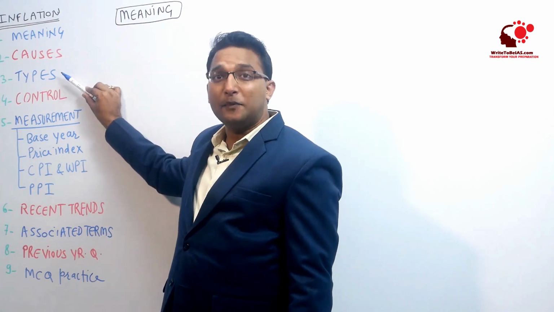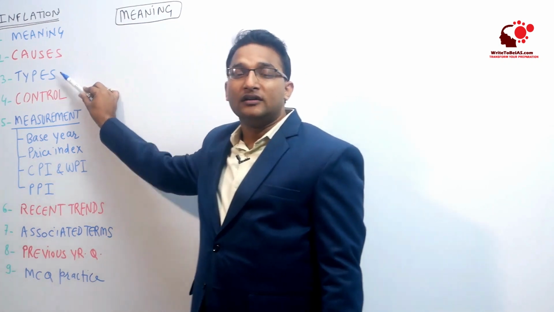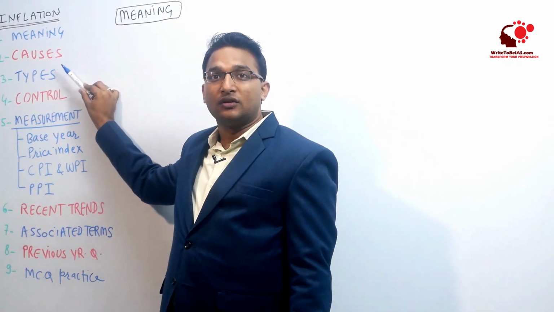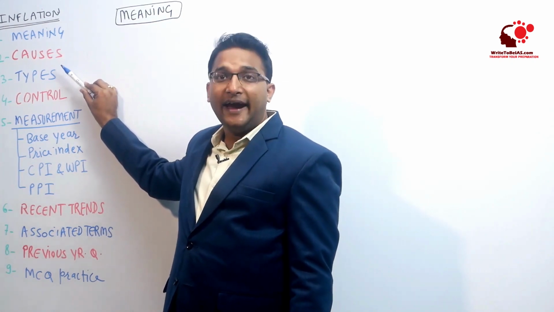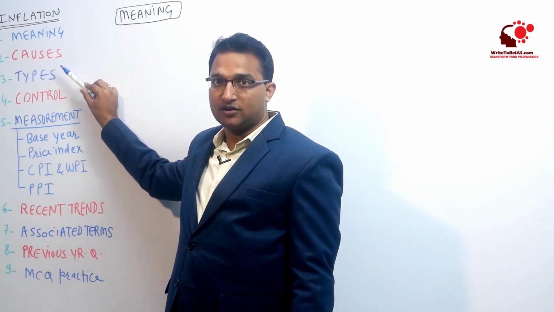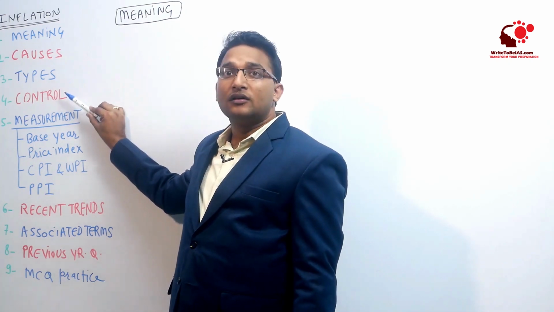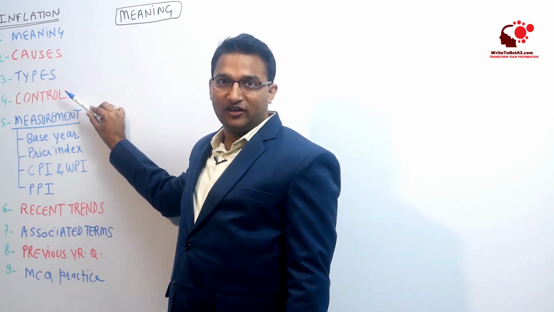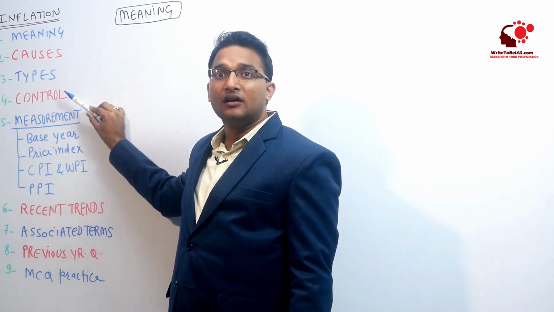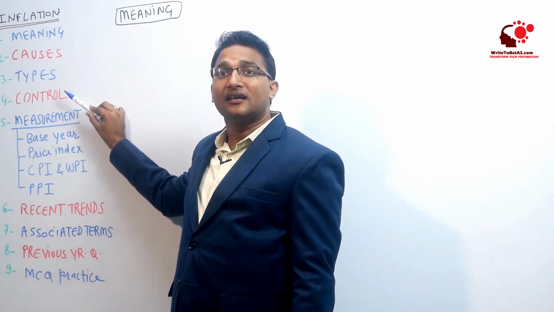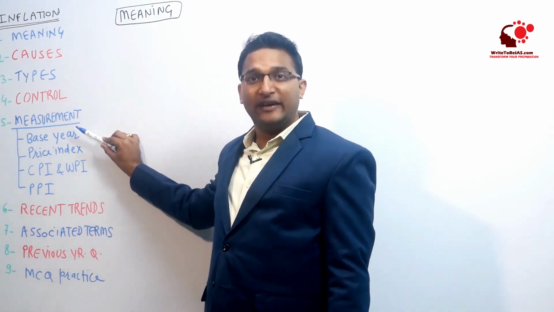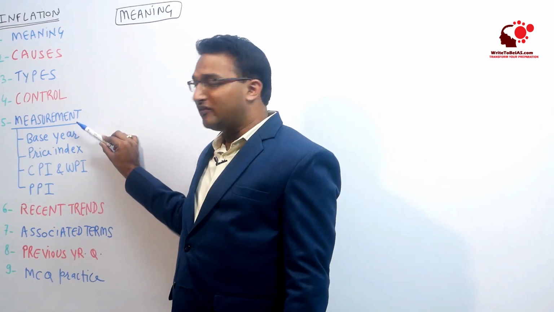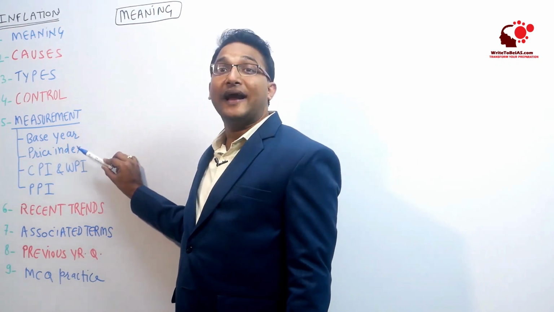I will be discussing the types of inflation: the types based upon the volatility, types based upon the government control, types based upon the speed of inflation, and based upon the causes of inflation. I will be discussing how to control inflation, monetary policy, fiscal policy, and other administrative measures. Then we will discuss how we measure inflation. Measurement is done with the help of base year and price index.